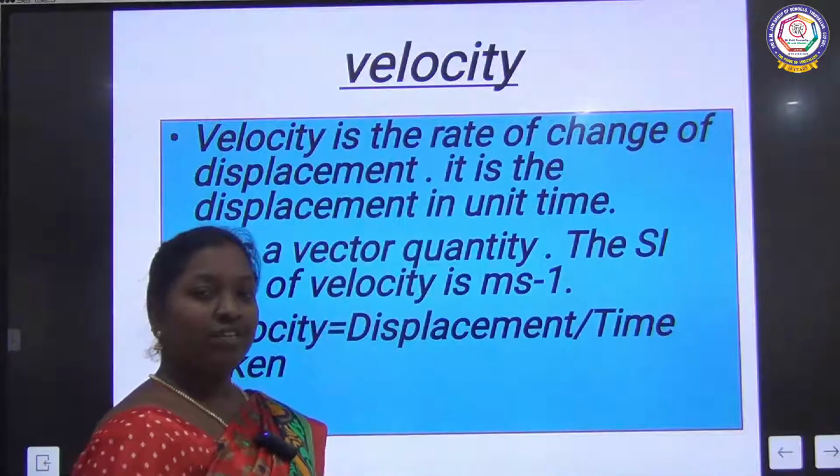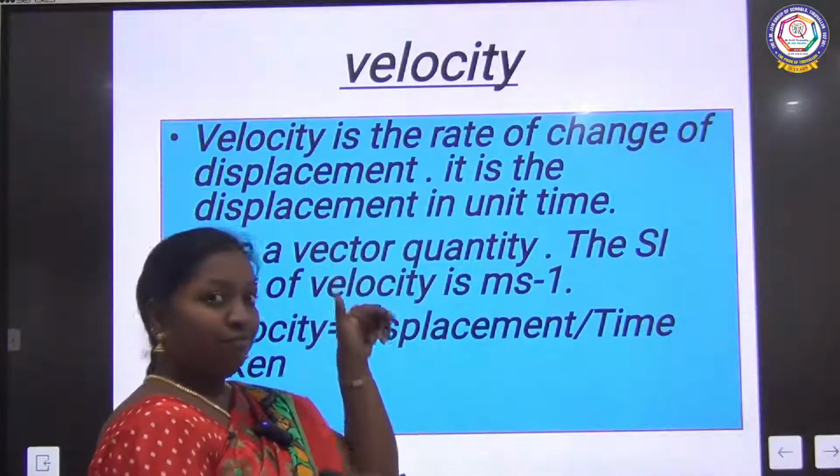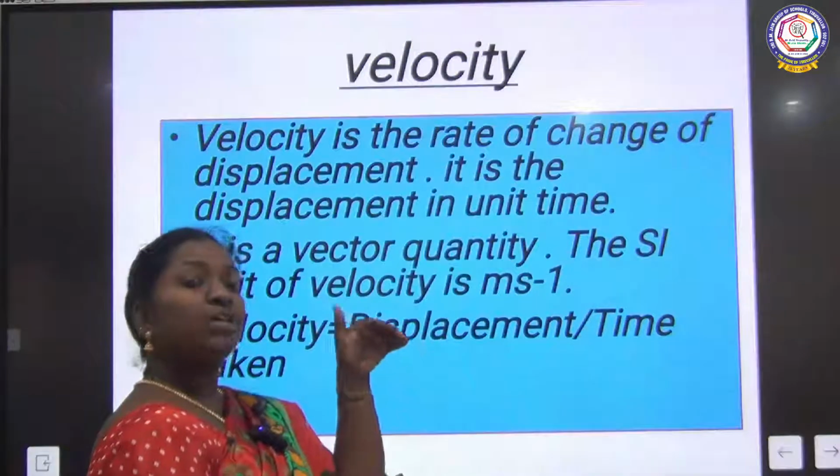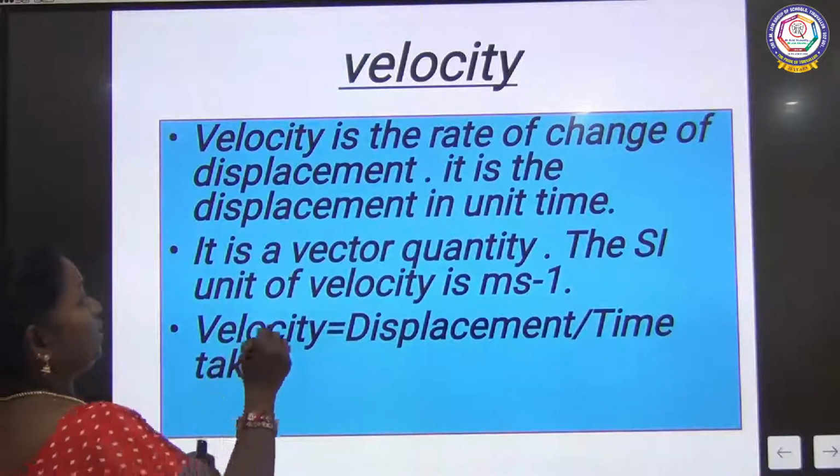Next is velocity. What is the difference from speed? Along with the fast and slow condition, it will tell you the direction also. That is why it is called a vector quantity.